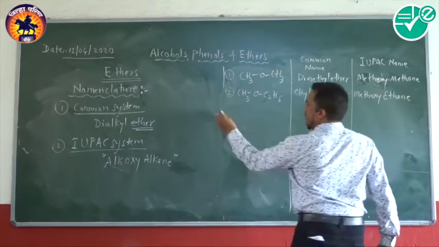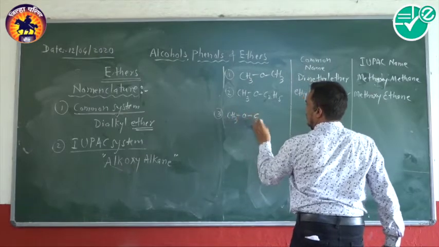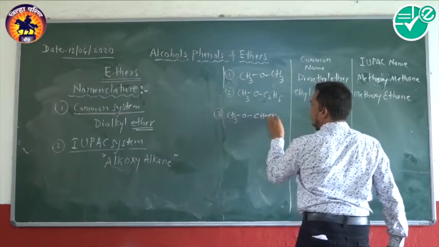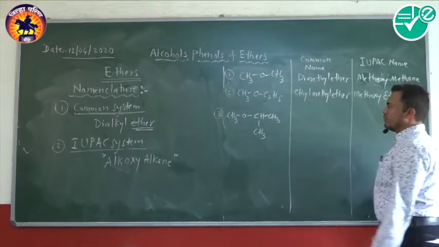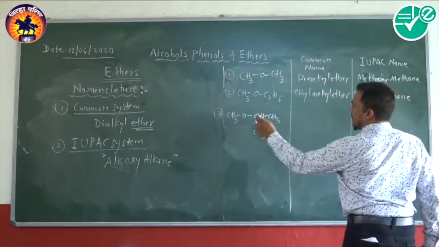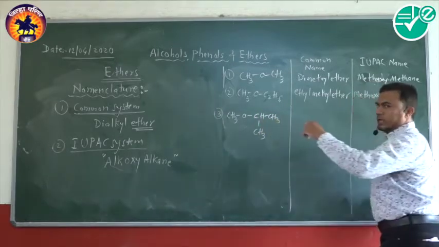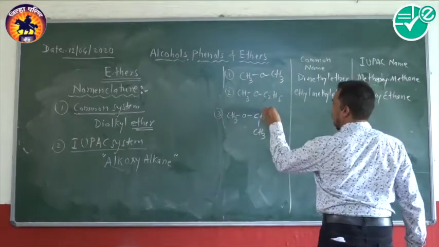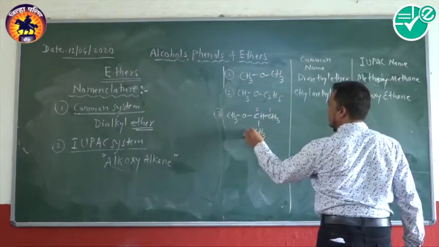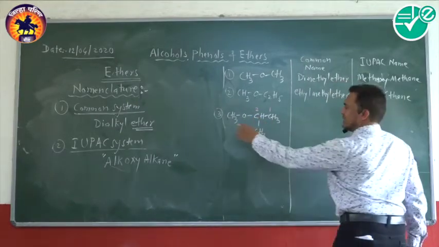Similarly, we'll take a little more complicated compound. So here we'll take the structure. Now we have to write the name. This one is isopropyl. Very good. So isopropyl, we number it as 1, 2, 3. It's one group, isopropyl, and this is methyl.